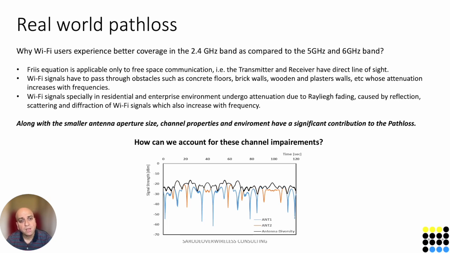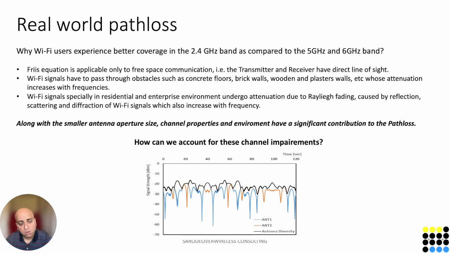The Friis equation is valid for free space communication, and it assumes that the transmitter and receiver are in direct line of sight. In a home environment, you seldom have a direct line of sight between your AP and the STA. The Wi-Fi signal has to pass through concrete floors, brick walls, wooden and plaster walls, all of which attenuate the RF signal, and that attenuation increases with frequency. Also, Wi-Fi signals in a residential or enterprise environment, anywhere indoors, will undergo attenuation due to Rayleigh fading, caused by reflections, scattering and diffraction of Wi-Fi signals, which also increases with frequency.